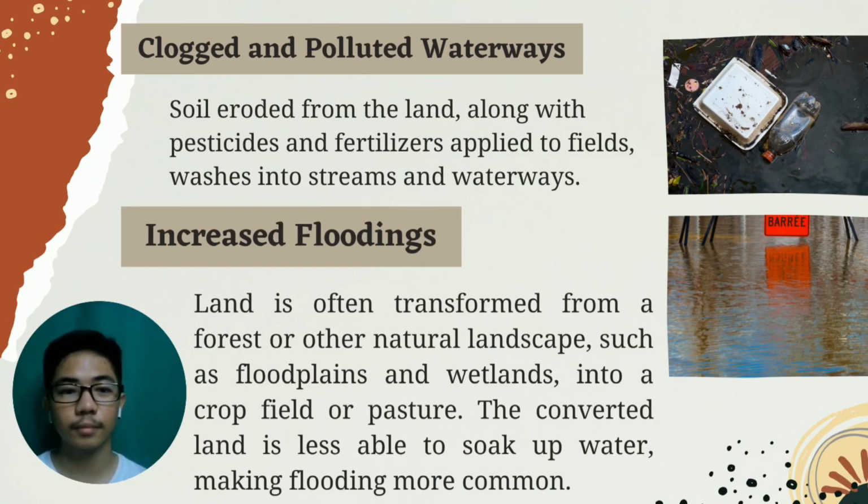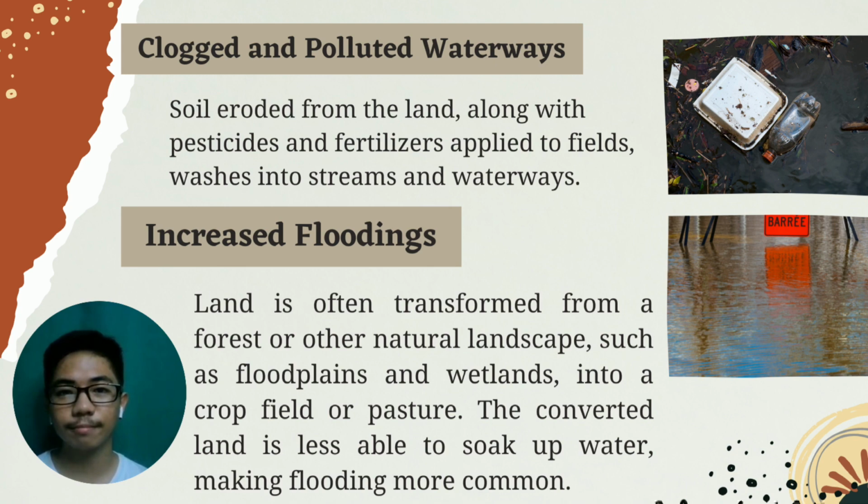Next is clogged and polluted waterways. Soil eroded from the land, along with pesticides and fertilizers applied to fields, washes into the streams and waterways. This sedimentation and pollution can damage freshwater and marine habitats and the local communities that depend on them.